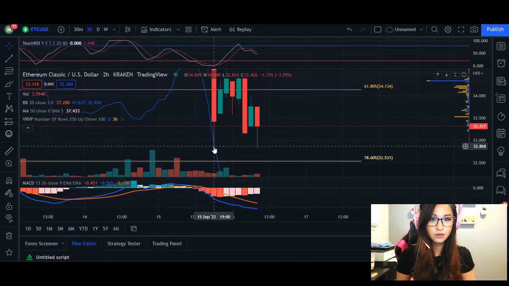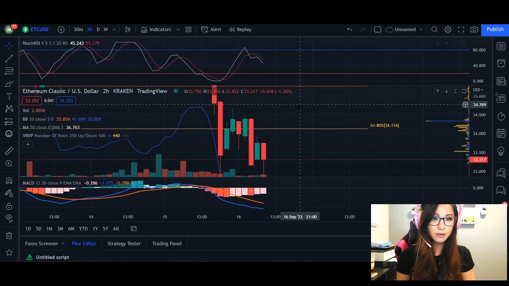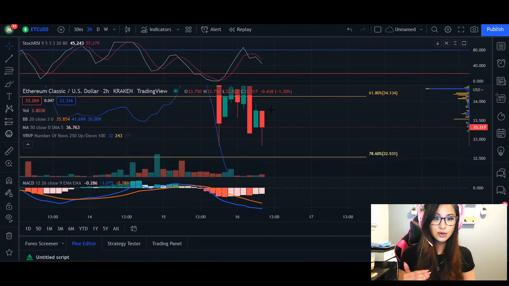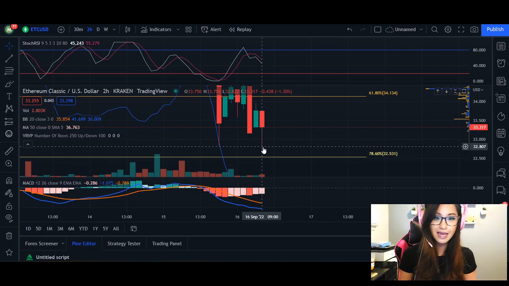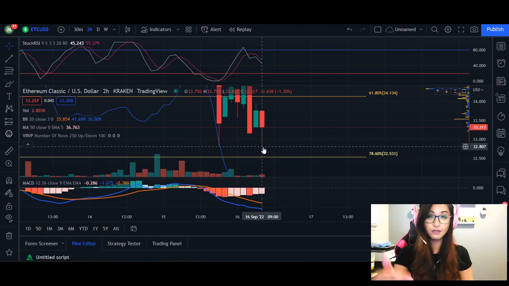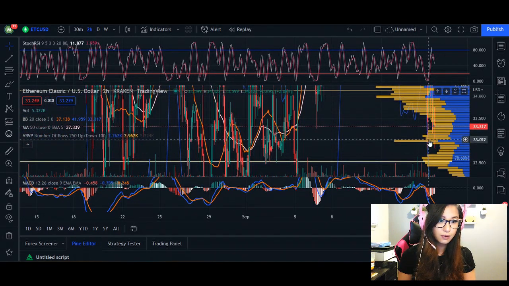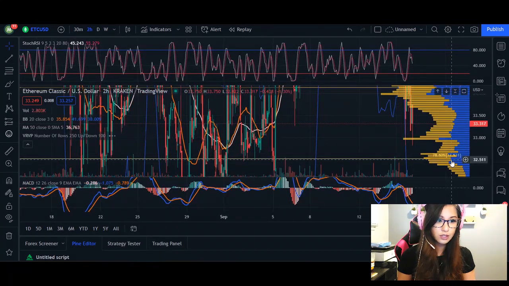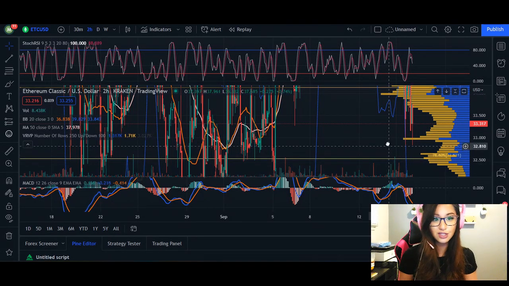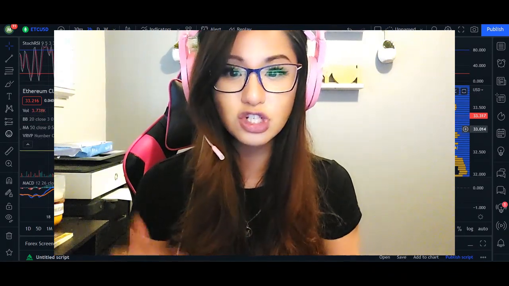We can see the RSI switched over in the previous candlestick here, hitting resistance. It flipped over, giving us a sell signal. As price is retracing downwards, we can see the RSI is retracing downwards as well. So again, be prepared for the price to retest the $32.80 multiple times in the 2 hours today. And if we do drop below that, as I'm pulling out our volume indicator here, we can really see the next nodes are roughly around the 78% of our fib, which is $32.53. So those are our next targets to watch.